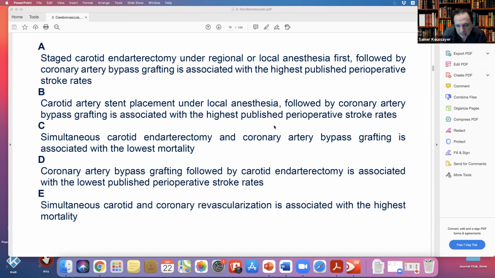We go patient by patient and discuss with the cardiologists. If the patient is high risk for surgery, I still think doing them together is better. But for the exam, this is what the data showed. Maybe it will change, as data always changes every while, but this was the latest data.